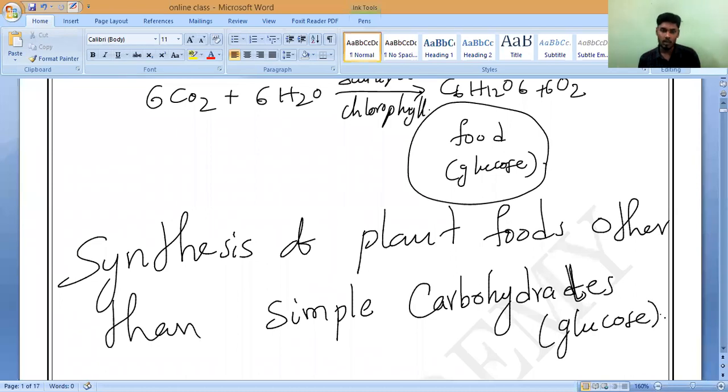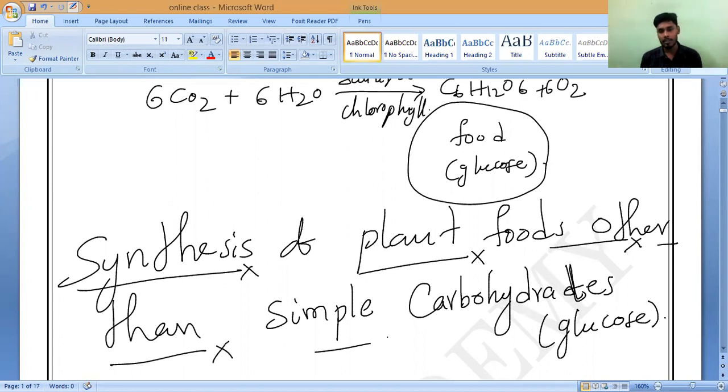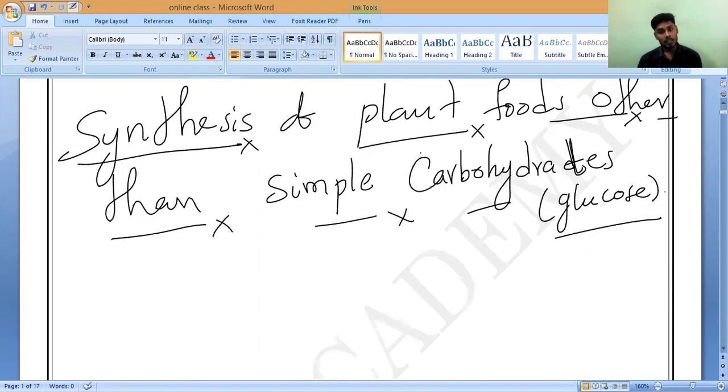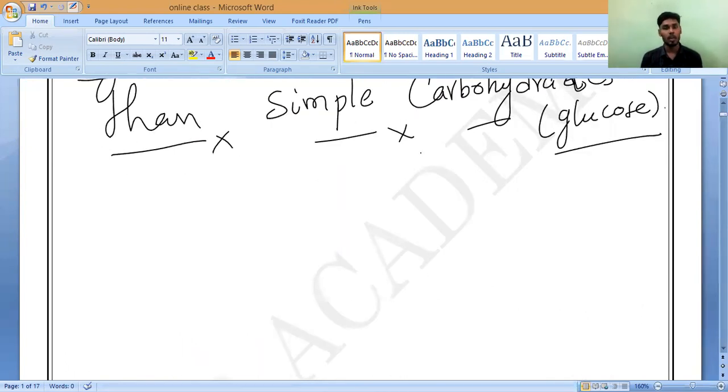Now, this is what we are going to discuss in today's class. A simple carbohydrate known as glucose is produced in the photosynthesis reaction. That is what we have studied from long back. Now, the excess glucose is stored inside the green leaves.